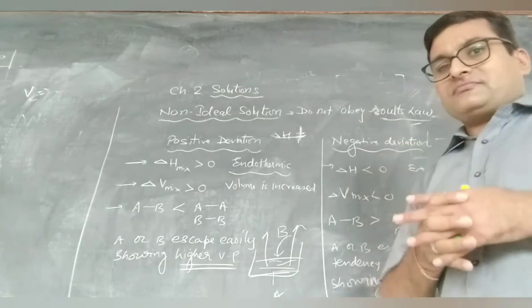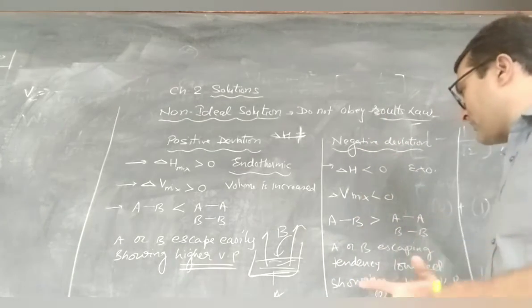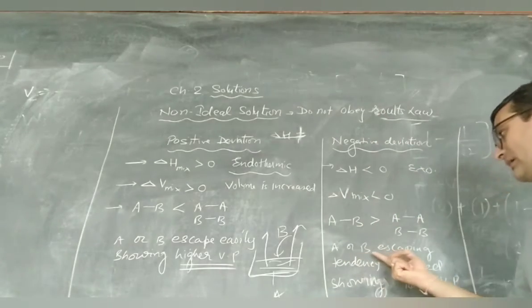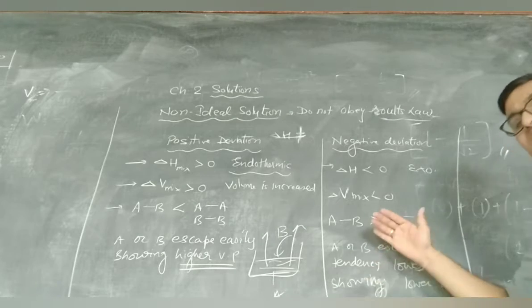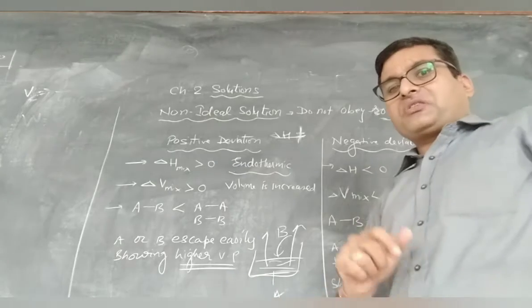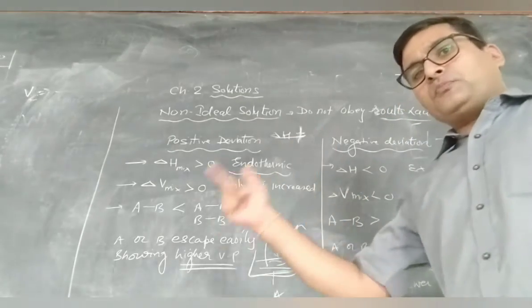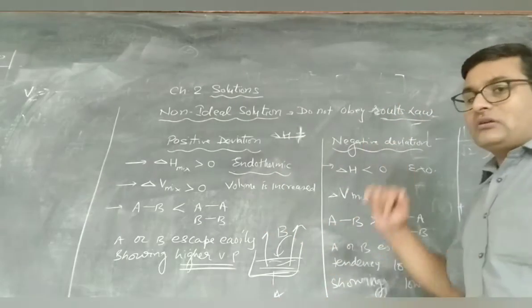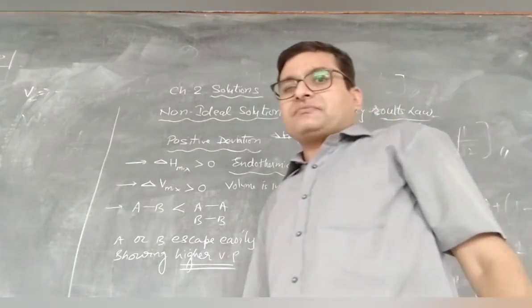They bind each other. They hold each other, and they will not allow escaping. A B escaping tendency is lowered. So because of that, vapor pressure goes down, decreases compared to pure solvent. We call it negative deviations.